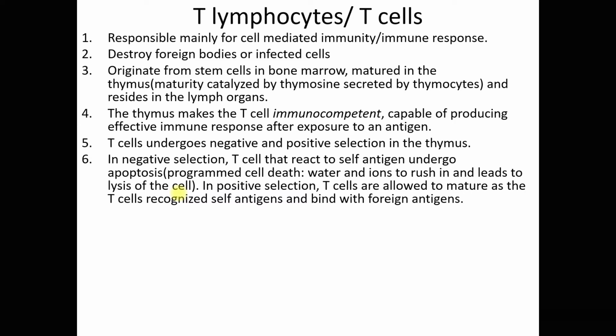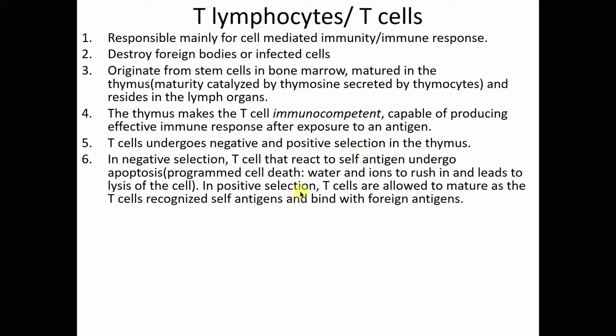Because your own cells, right, the T cell cannot kill your body cells, otherwise your body is finished. So this is a negative selection. So what happens? That particular T cell, maybe it was wrongly programmed, right? Okay, it will be involved in programmed cell death. Meaning to say, T cells that react to self antigen will be destroyed, right? So what happens? Water and ions will rush in, okay, into the T cell that shows negative selection, right? And this will lead to the lysis of that particular T cell.